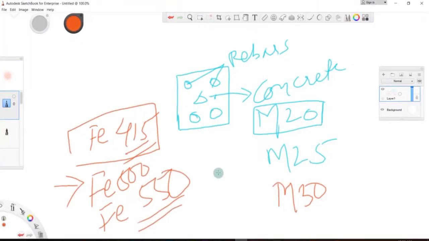After defining the materials, now we have to tell ETABS the size of the beams and columns. So we have to tell ETABS what is the depth of the beam that we are using, what is its breadth, and we have to also tell ETABS the size of the column and also of the slab. And we have to also tell ETABS what grade of concrete the beam is using and what grade of steel it is using. So for that